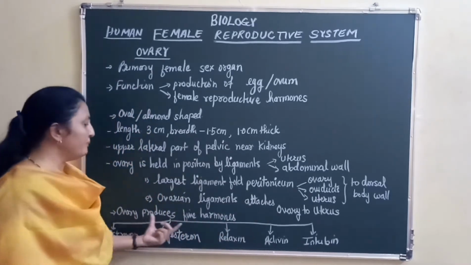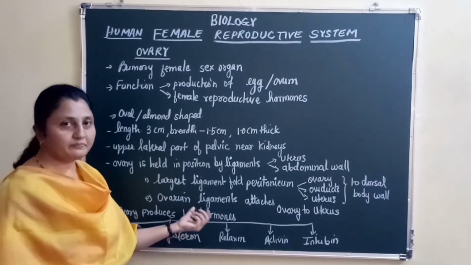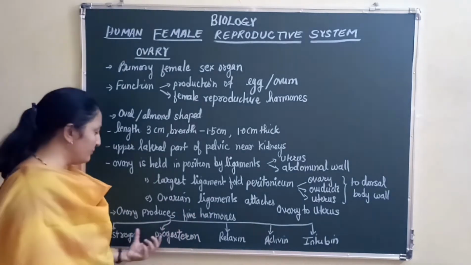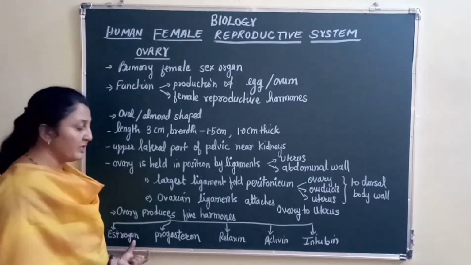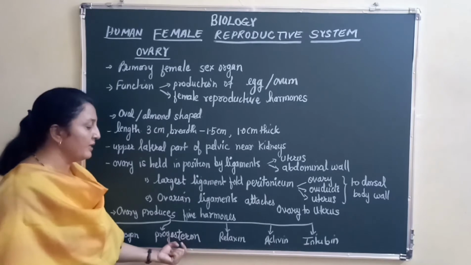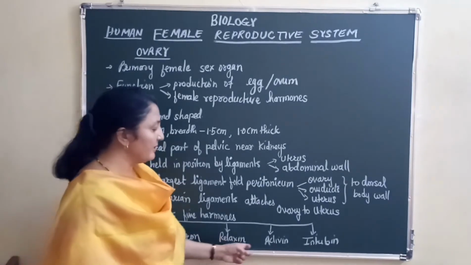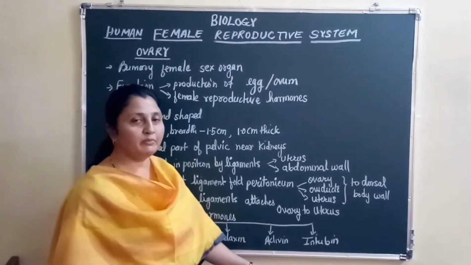Then the ovary produces 5 hormones, 5 most important hormones. The first one is estrogen, the second progesterone, relaxin, activin and inhibin.